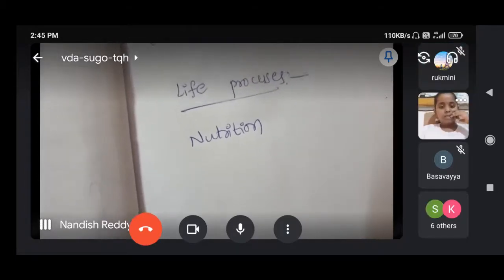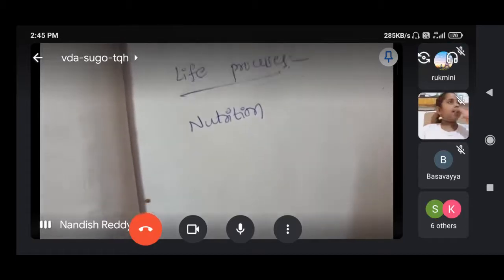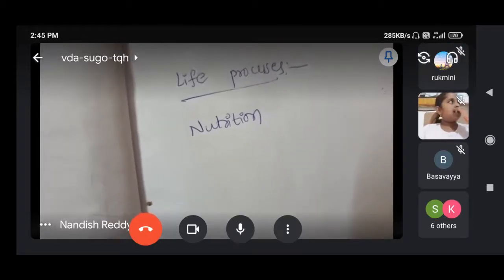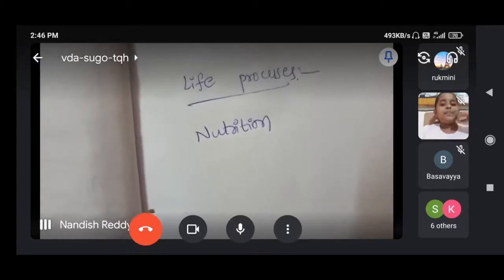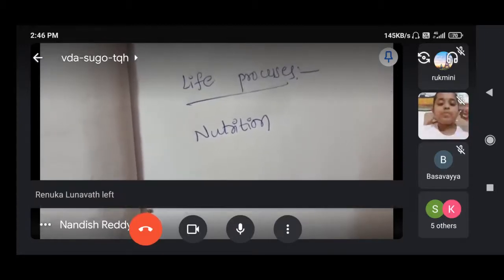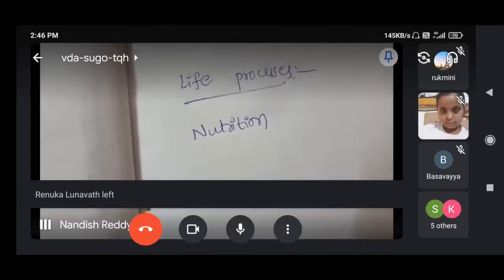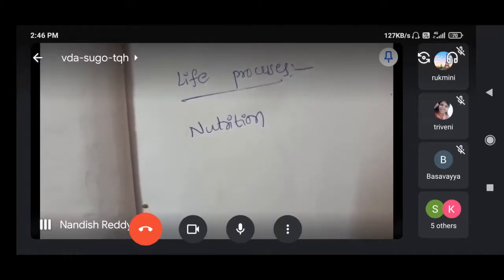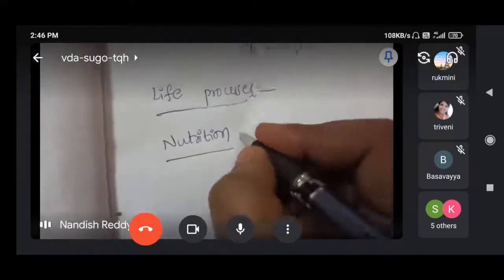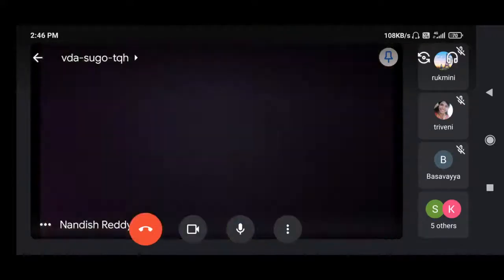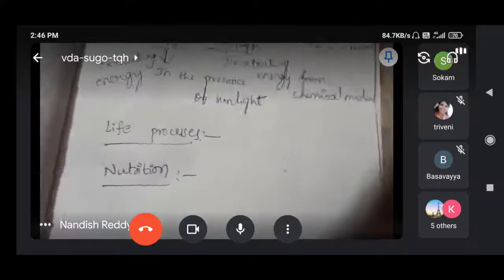Taking in carbohydrates, fats, proteins, minerals, vitamins and water. These all are taken, and from those molecules we have breaking down of complex molecules into smaller ones. That comes under nutrition.